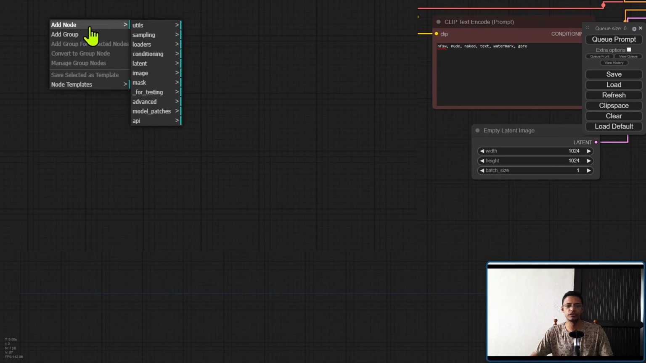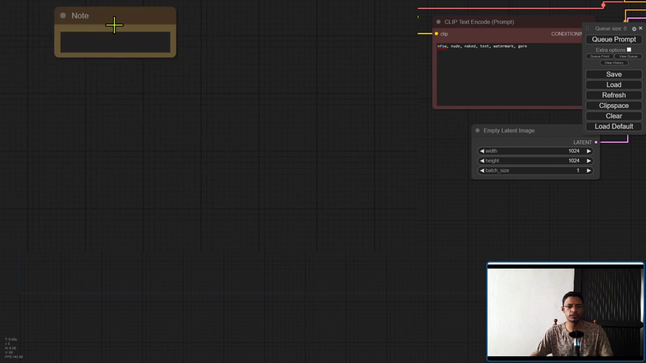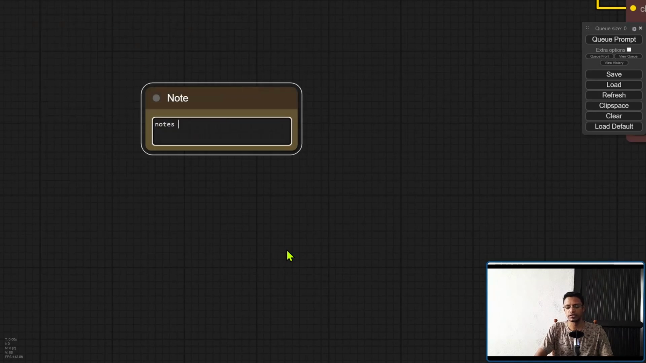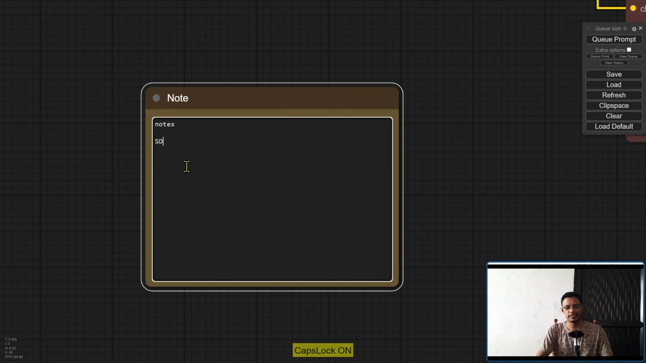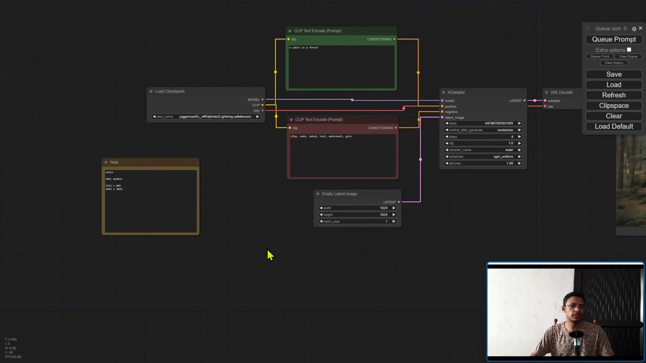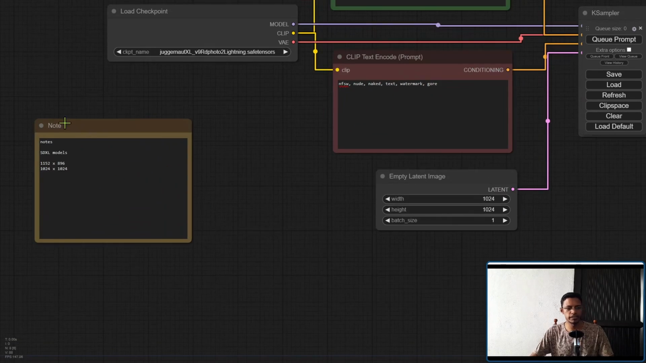The first one is we go from add node, Utils, node, and this one is simple. You just add nodes to yourself. So what I usually do for this one is if I'm using SDXL models, they have very specific resolutions that you want to use. There's something like, I believe, this, then 1024 by 1024. You can have these nodes to yourself here. It will stay in your workflow, and anytime you need to refer to it, you can just check it.